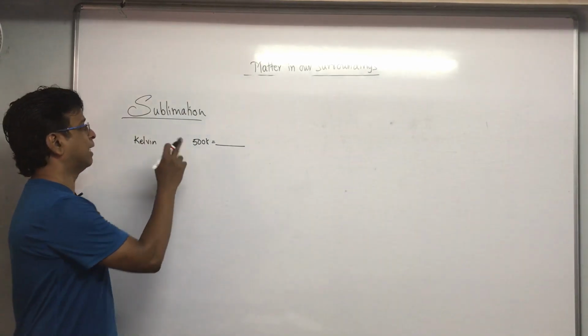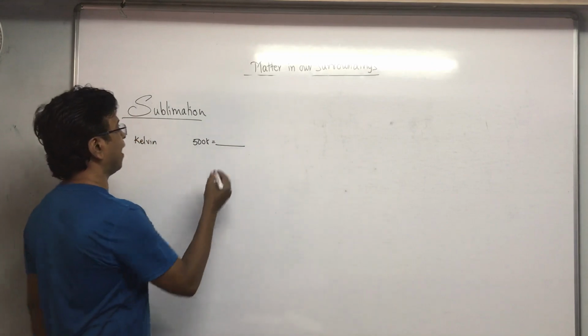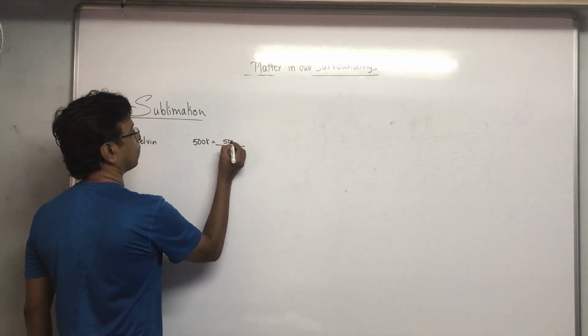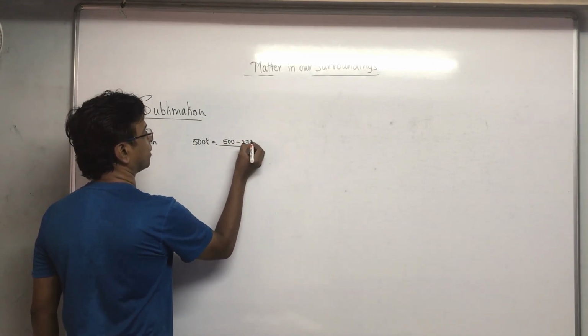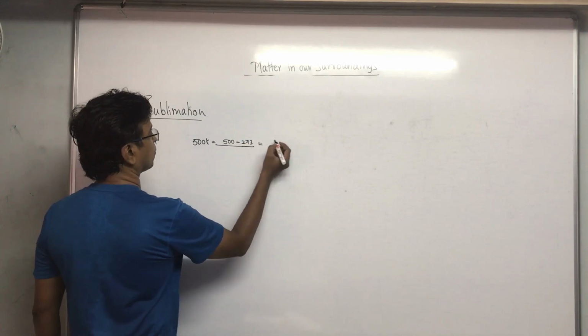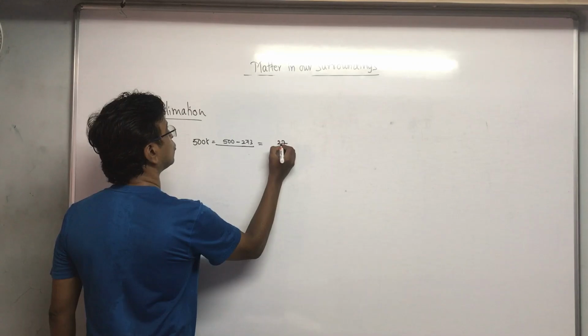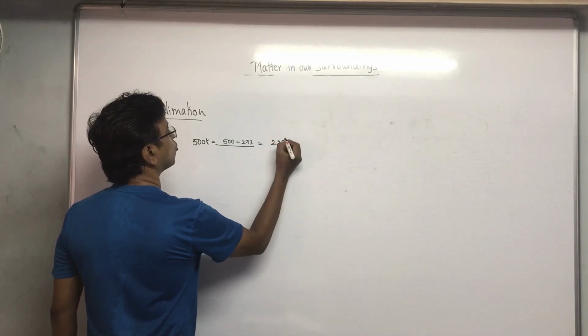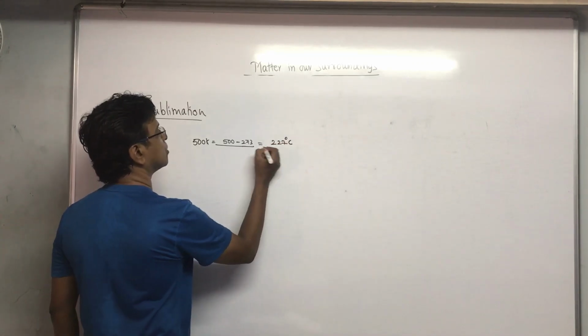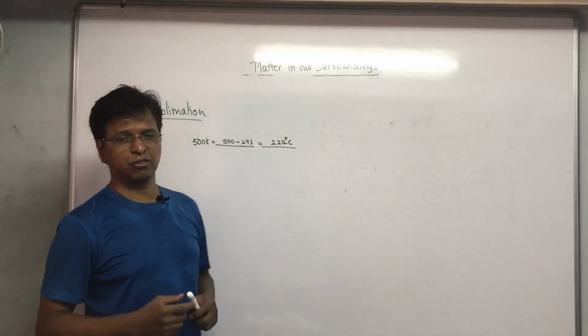When you have to convert Kelvin to degree Celsius, you have to just do one thing: 500 minus 273. Whatever is the answer, 227 degrees Celsius. This got converted into degree Celsius.